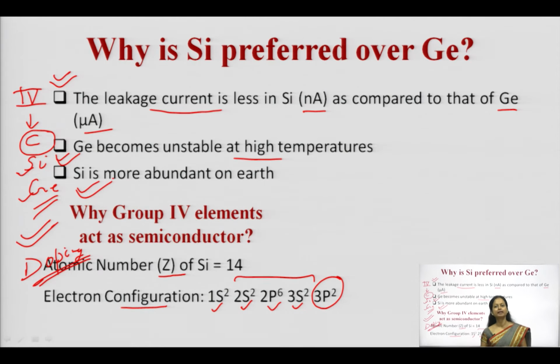So, it has a tendency to accept 4 more electrons, and very balanced covalent bonds can be formed if you are using group 4 elements, which gives a very stable structure. So, these are the 2 points. One is its properties, it is very suitable for doping. Second, on the basis of the electron configuration, group 4 elements can and must be used as semiconductors.